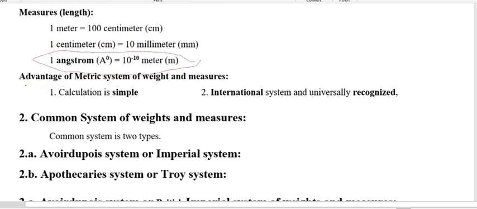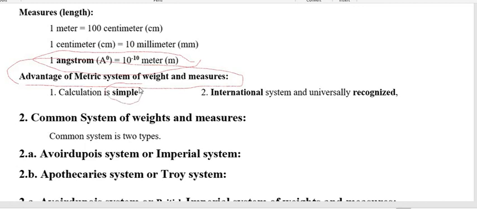Now we have to see the advantages of the metric system of weight and measure. This one is very simple, and internationally recognized. Another advantage of the metric system is that it is internationally recognized and universally used. These are the advantages of the metric system of weight and measure, or you can say the decimal system of weight and measure.